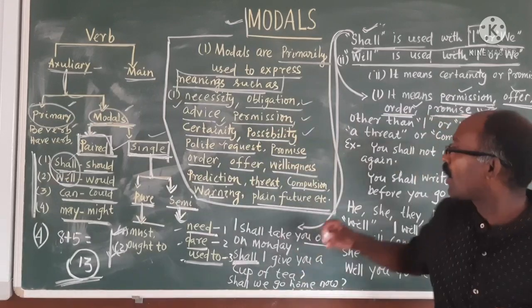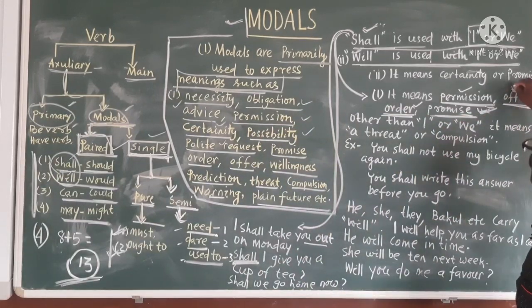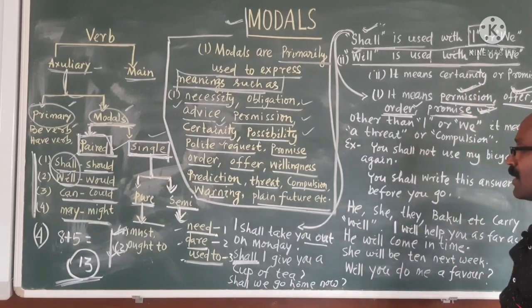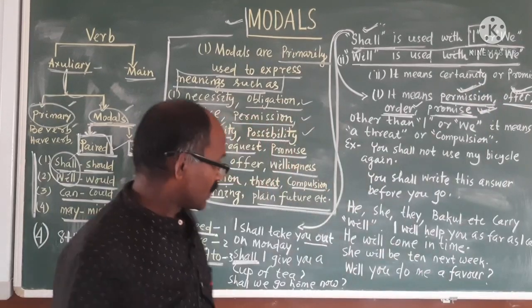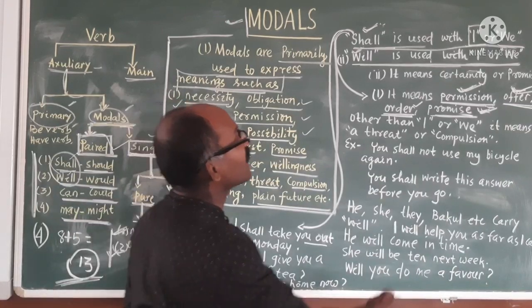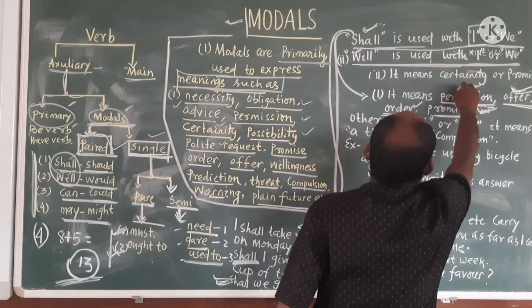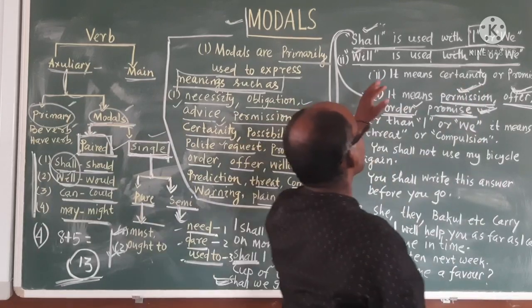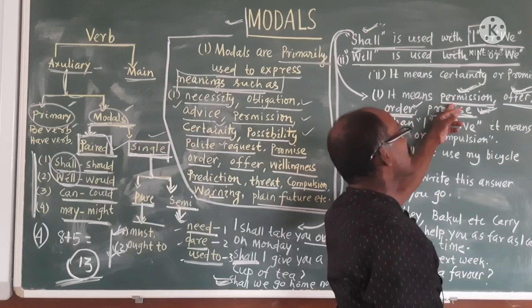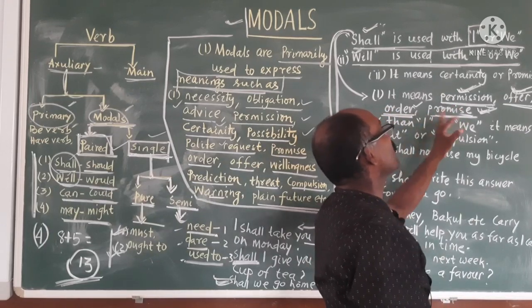It means offer, or it means permission. Clear? Shall we go home now? What is that? It may be permission. So shall is used with I or we, and it means permission, offer, order, promise.